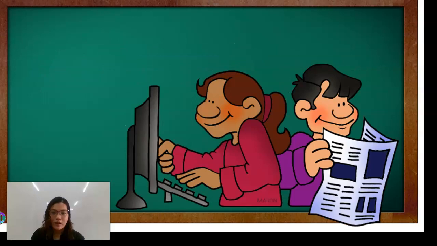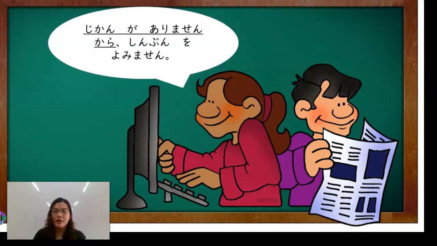Okay? So, for example here, jikan ga arimasen kara shinbun o yomimasen. Okay, let's read again. Jikan ga arimasen kara shinbun o yomimasen. This sentence means, because I don't have time, I don't read newspaper. Okay? Dahil jikan ga arimasen. Wala na akong oras, kaya hindi ako nagbabasa ng newspaper.